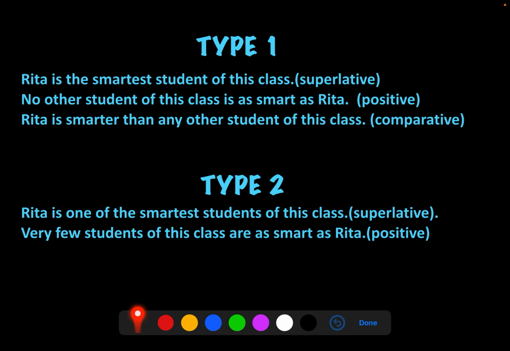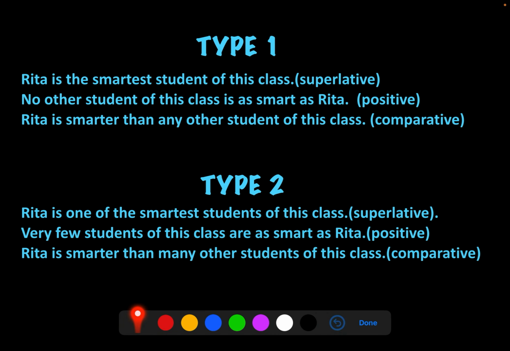See, look at this one. So if the sentence is again in the type 1 form, any of this, okay, Rita is the smartest student. So to make it comparative, Rita is smarter than any other student of this class, okay. She's smarter than anybody else. So nobody is smarter than Rita. So this is type 1. And in type 2, what do we write? When Rita is one of the smartest, to make this comparative, we will say Rita is smarter than many other students of this class. So what is the only difference, guys? Just instead of any, we write many.